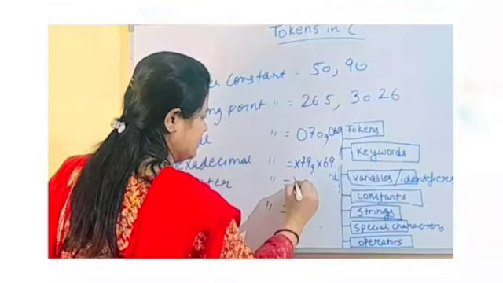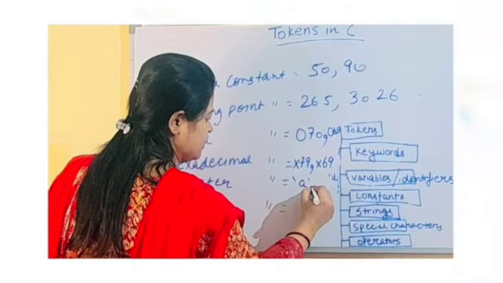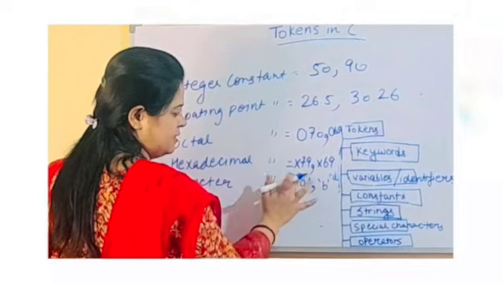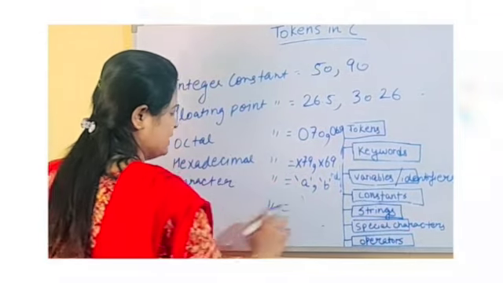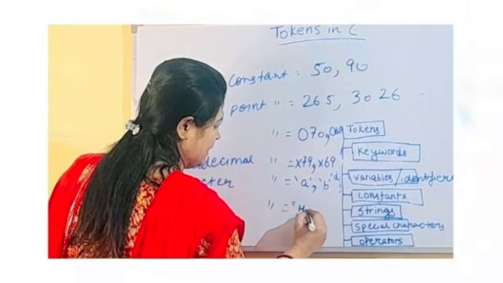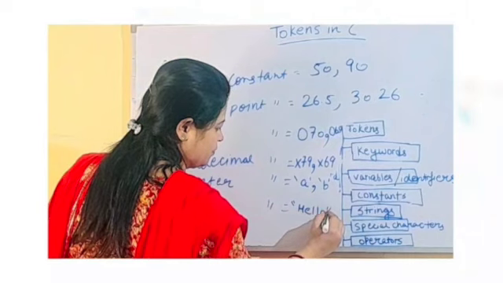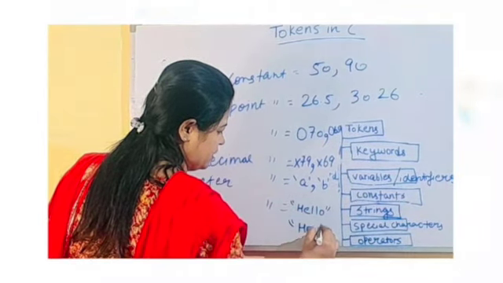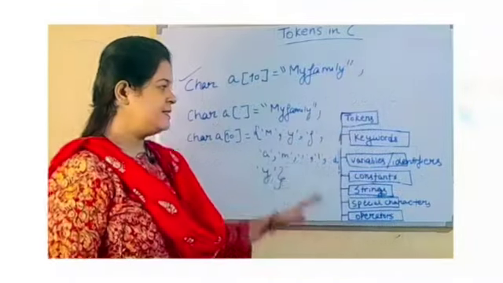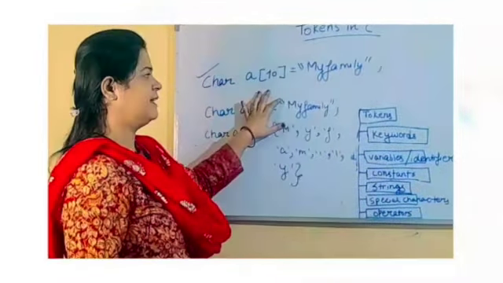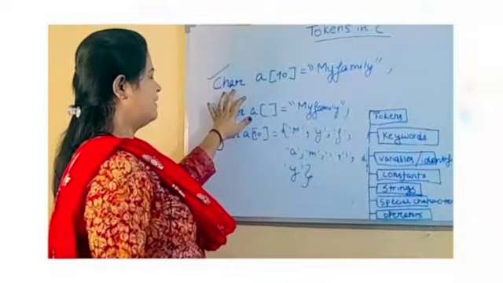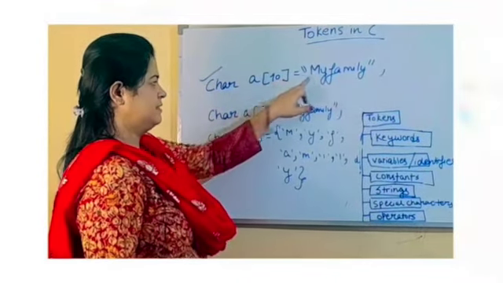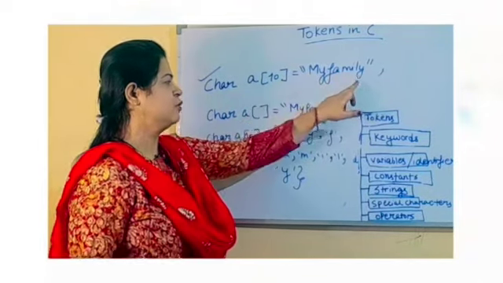A character constant is written with single quotes. These are called character constants, like character 'A' or 'B' in single quotes. A string constant is anything like hello. This is how we declare strings in C. We write char, then the name A, and the size within square brackets.